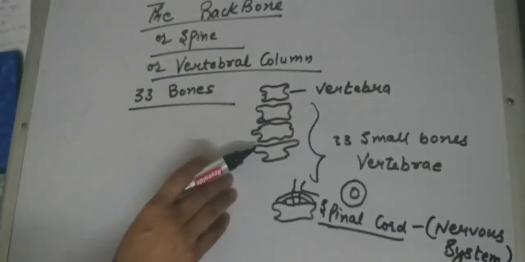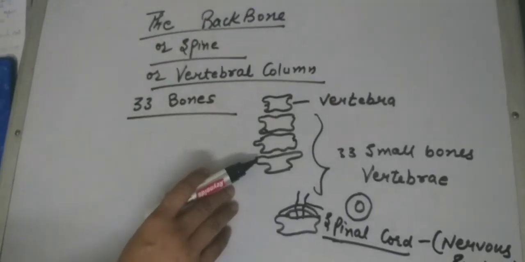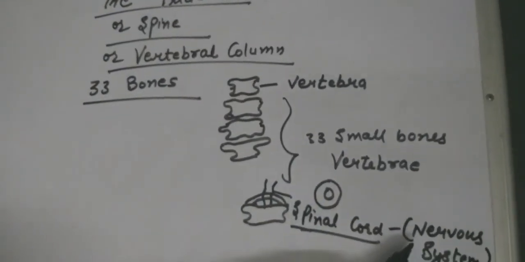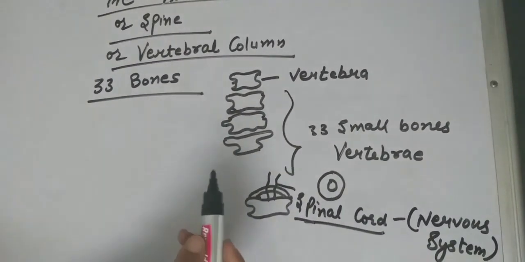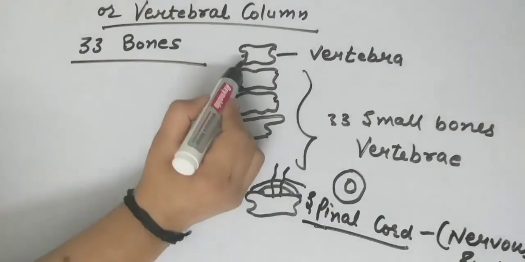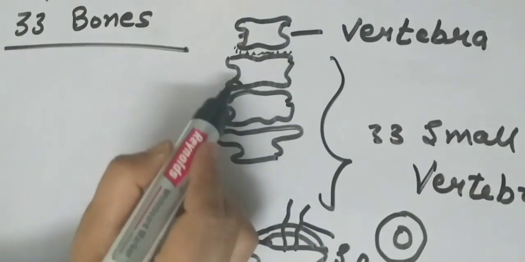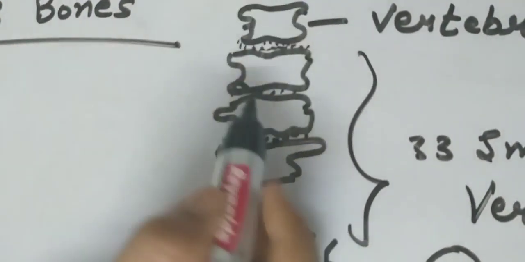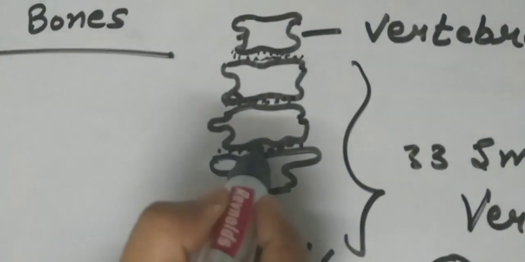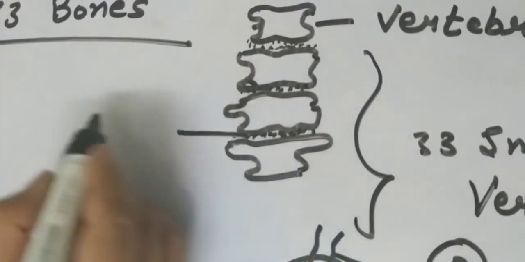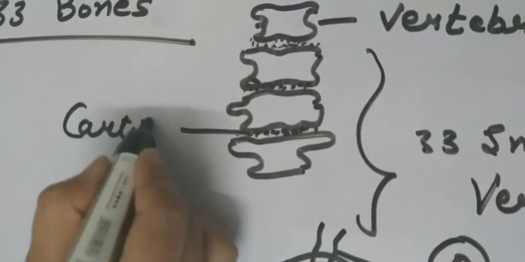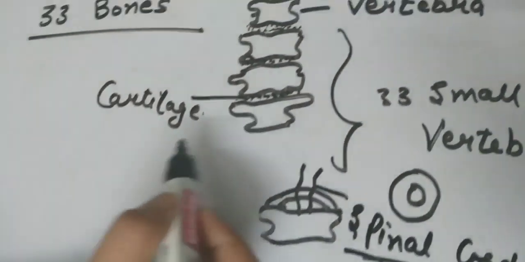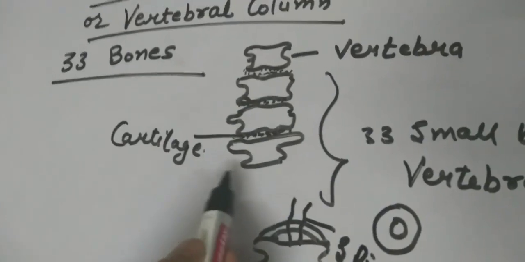As in functions, we read the skeleton system protects delicate organs, and the backbone is also protecting the spinal cord, which is a delicate part of the nervous system. Another point, cartilage is present between vertebrae. So these vertebrae are protected by cartilage, so that these vertebrae can slide over each other easily.